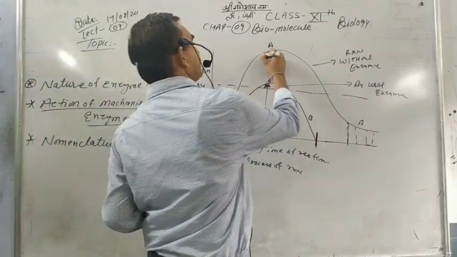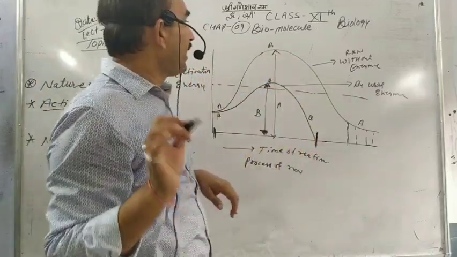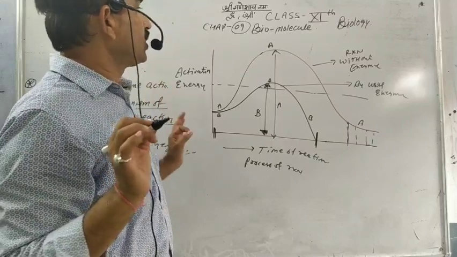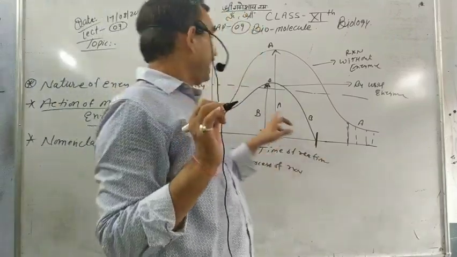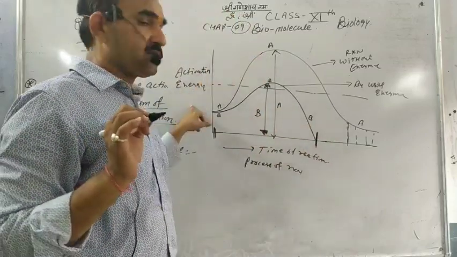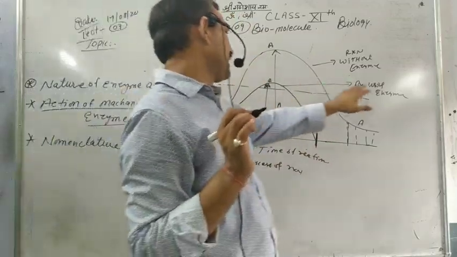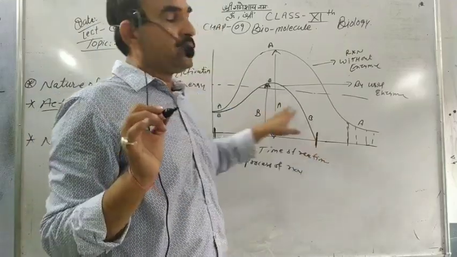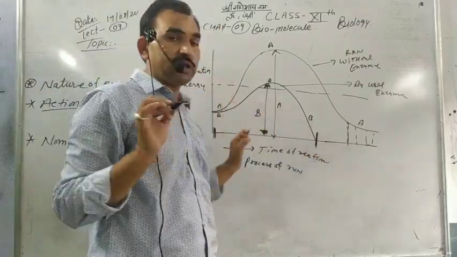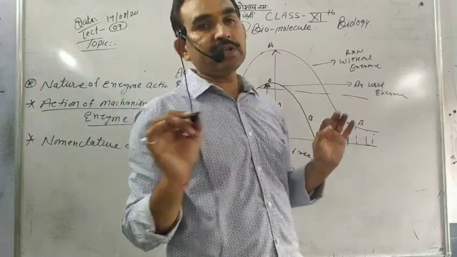So this is the graph. This is a very important graph. When we don't use enzyme, the reaction takes a long time and a higher activation energy. And when we use the enzymes, the reaction completes in a shorter time by using low activation energy. What is the activation energy?